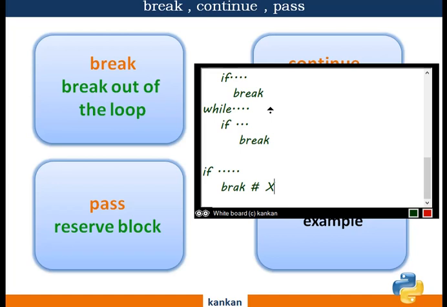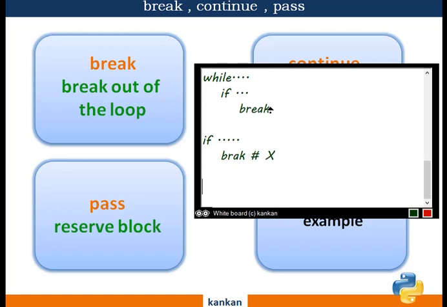That will give you an error message. So this is very basic syntax. You do not need to worry about it too much. Basically you need to write break where you like to use it, and you need to mind where you can use it. Okay, clear?